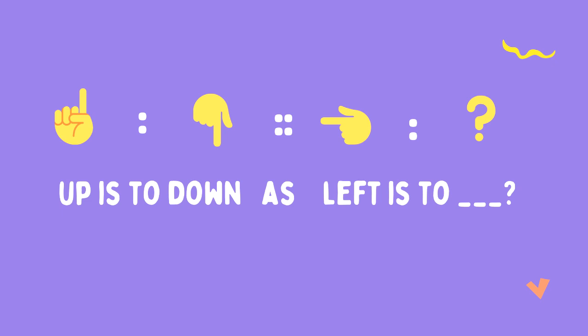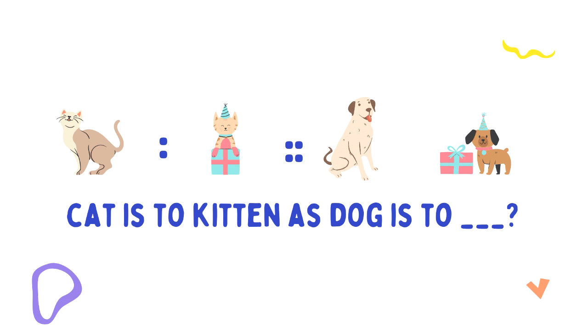Up is to down as left is to blank. Cat is to kitten as dog is to blank. Do you know the answer?